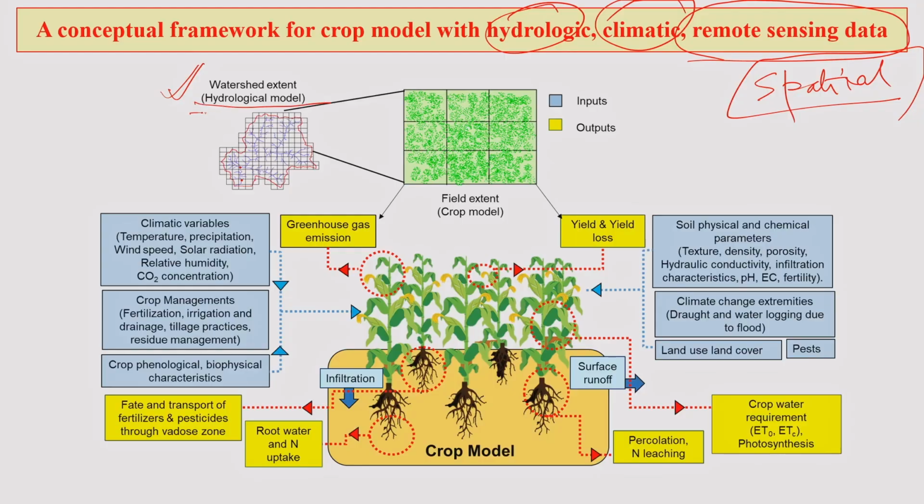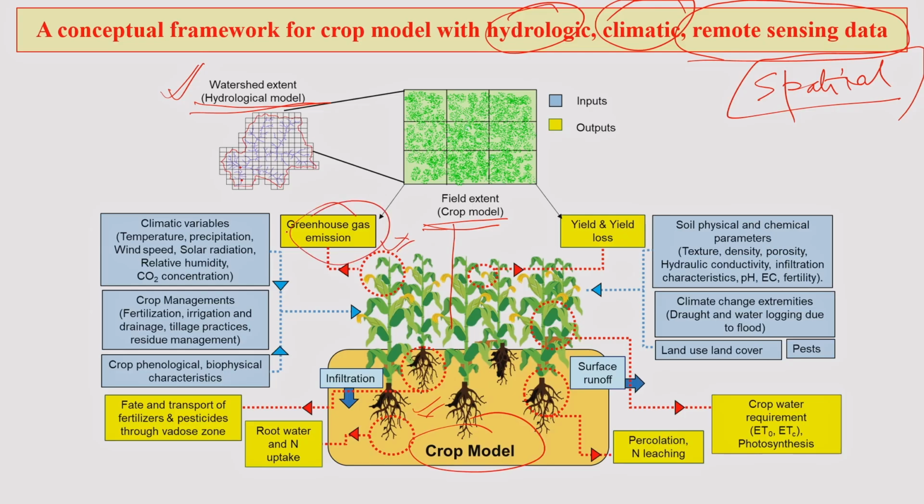Now, if you consider a watershed extent in a hydrological model, that model will give some output, which can be utilized by the crop model as input. Now, here we have the crop model, and as I said it works with the soil, plant, atmospheric continuum, various actions inside the soil and the environment.